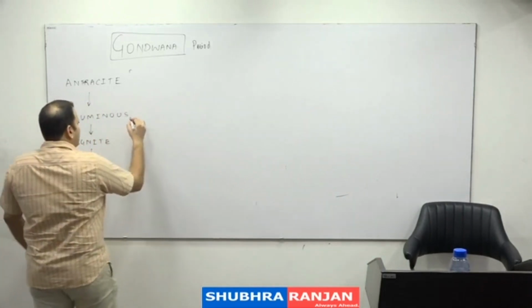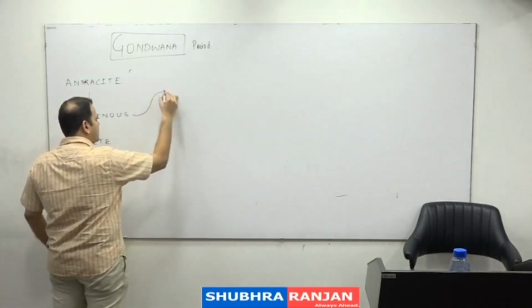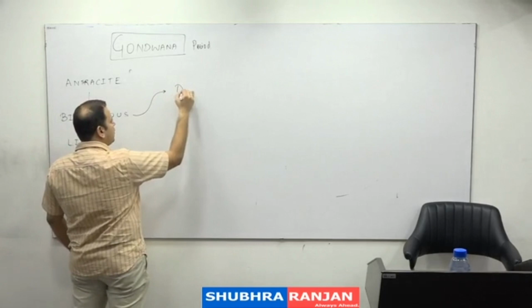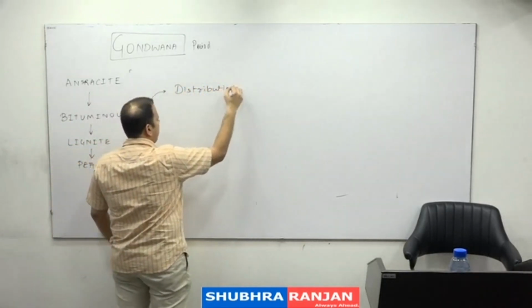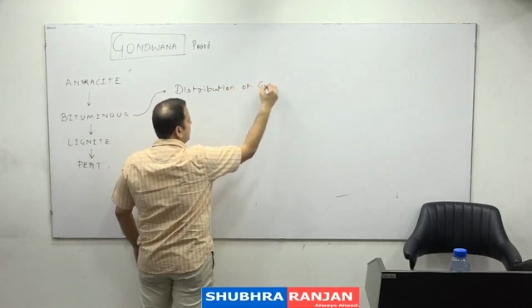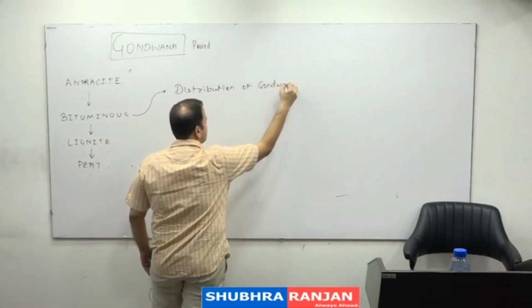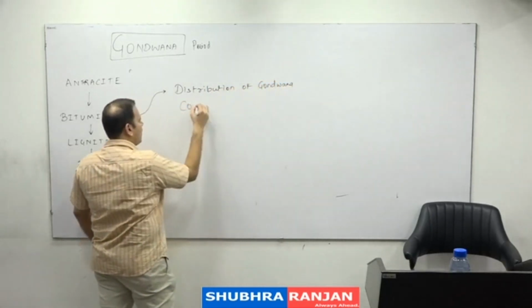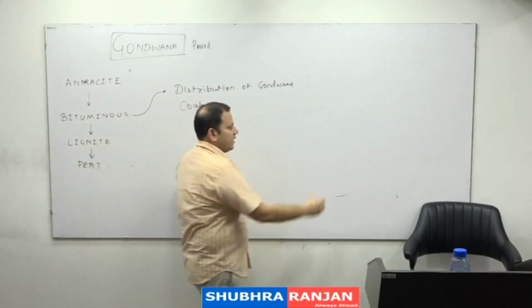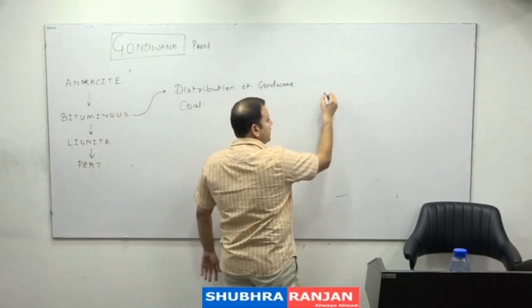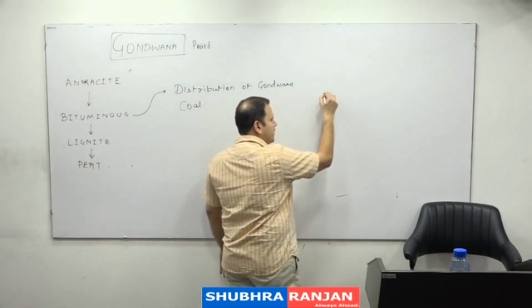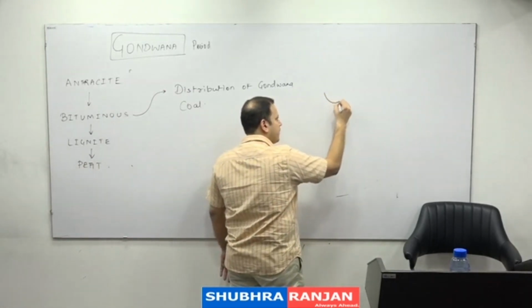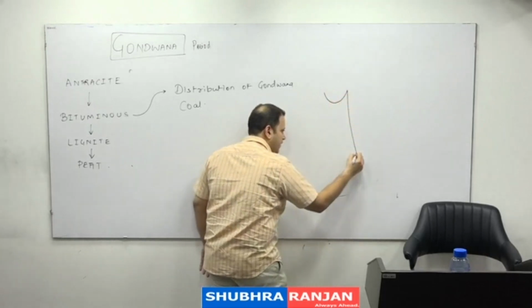With this background, you just remember the distribution of Gondwana coal in India. And see, this is how we should be drawing the diagram of India even in the examination. Just look here, how I am drawing. You start from Gujarat, go up, take a V here.